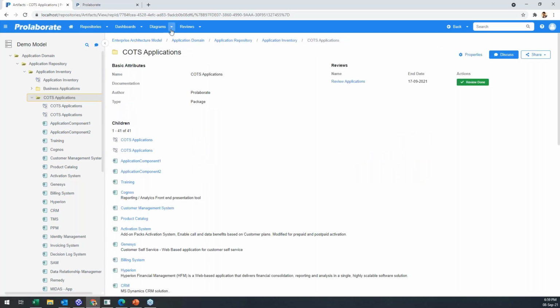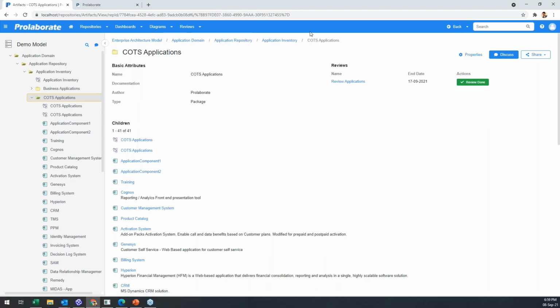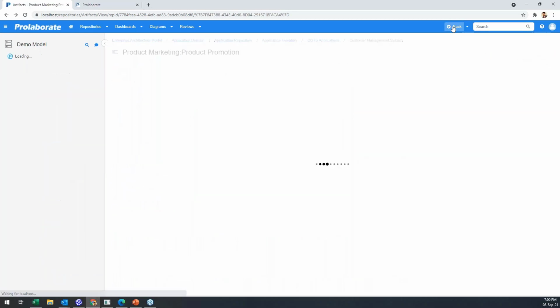And here we can see the recent diagrams. What about all the recent items I visited? You can click this next to the back button, and you would easily get access to all the information that you accessed recently. And as I said, the back button is your way to quickly navigate back.